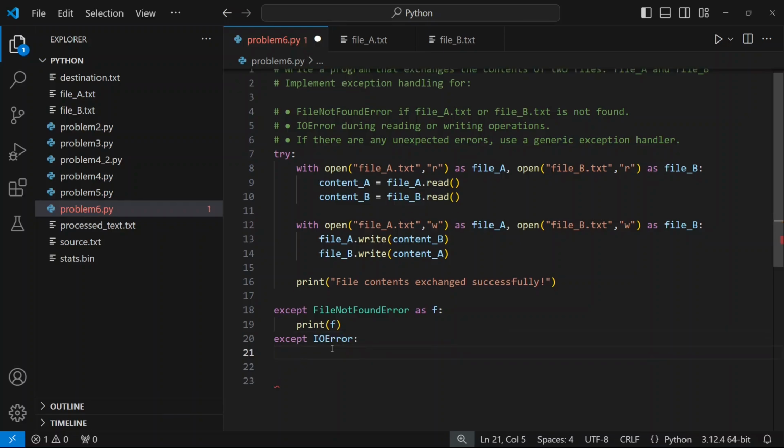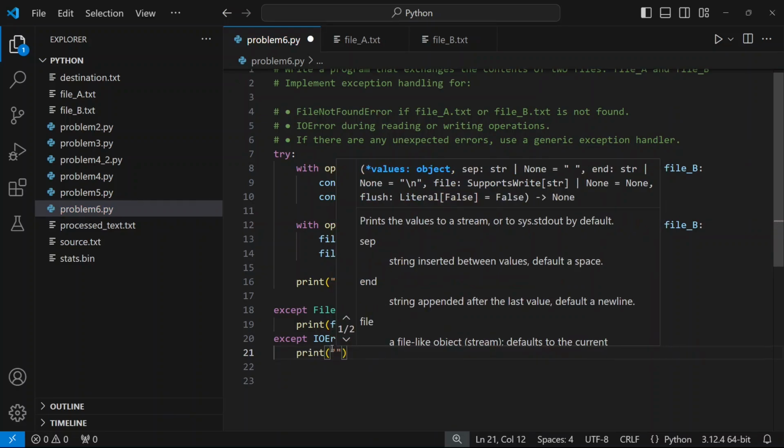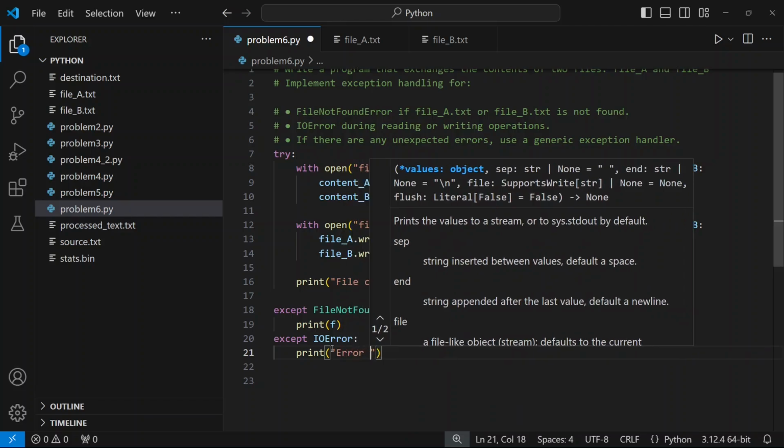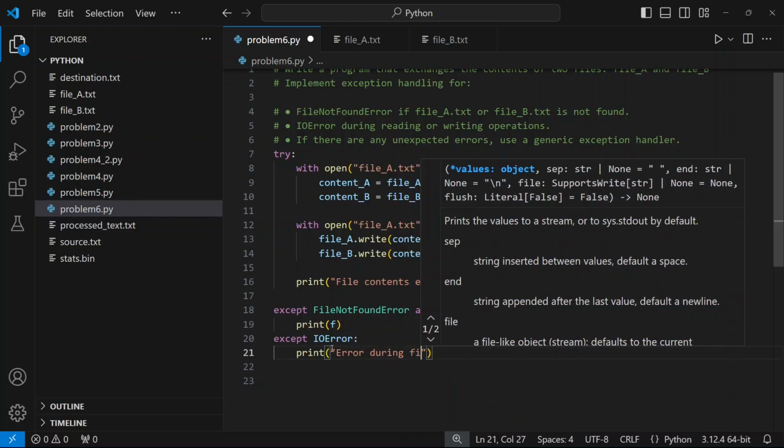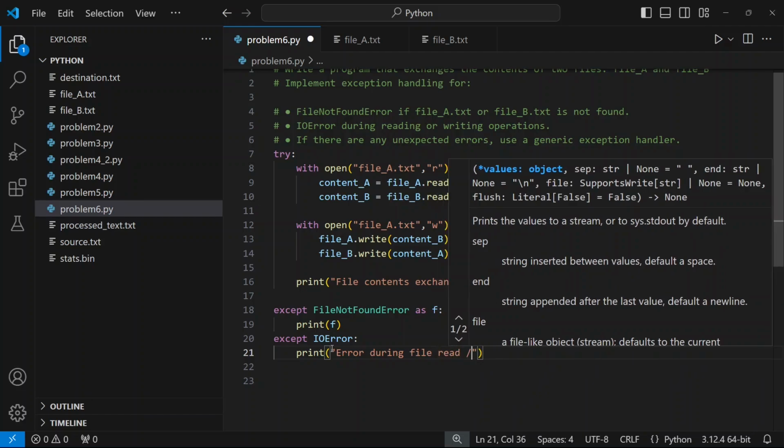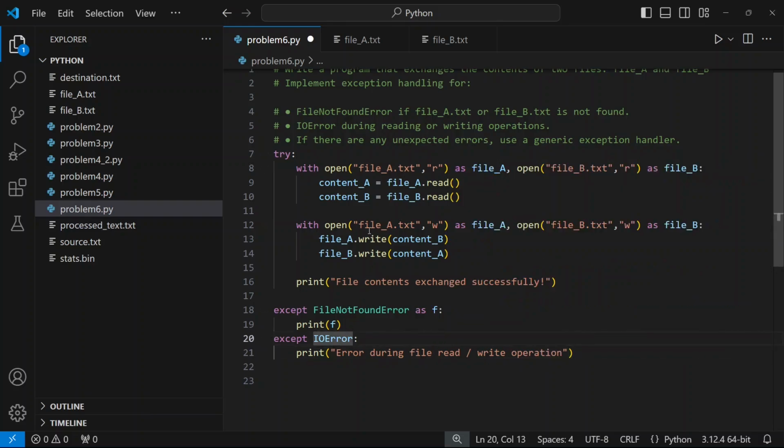And for IO error during read write operation. Okay, so print error during file read slash write operation. Okay, to be even more precise, what we could have done was we could have written a separate try except block for file A. We could have separated with for file A, with for file B. So we would have four with blocks and then each with block in its own try except. Okay, but for now I'm keeping it simple like this.